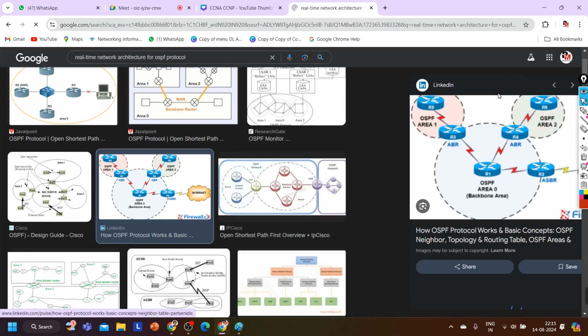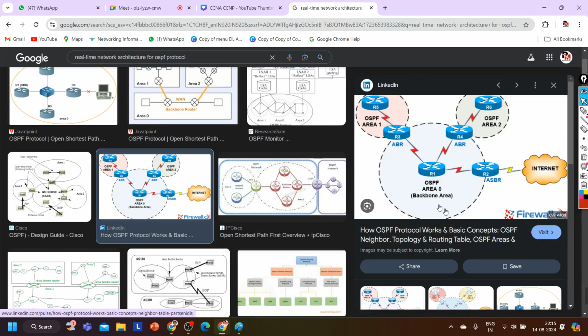So these are the designs where I am using OSPF. Like you can see, the backbone area is your headquarter, then you have some branch offices, right? And in the headquarter you have internet connectivity, means branch office users will access internet via headquarter.